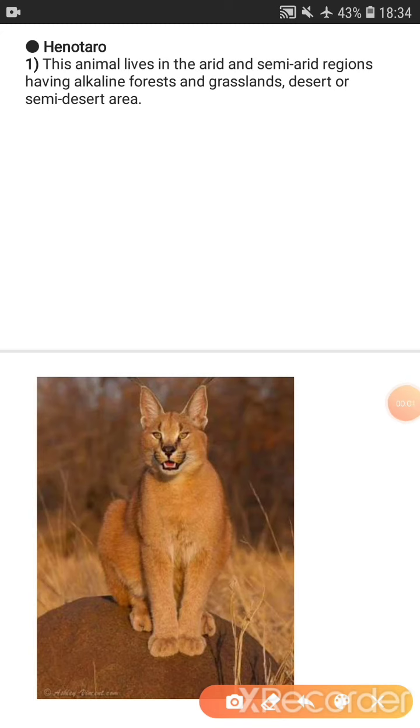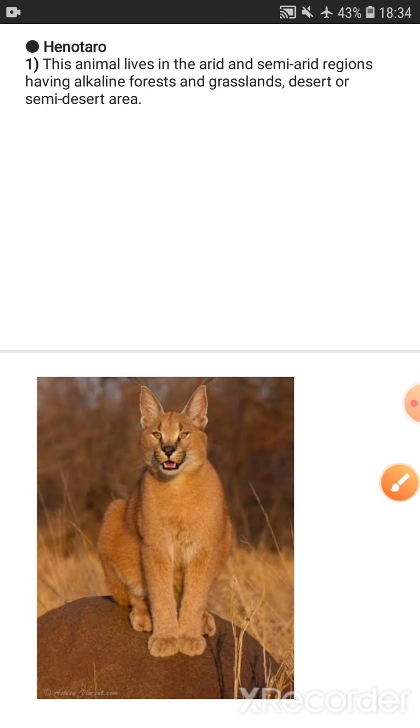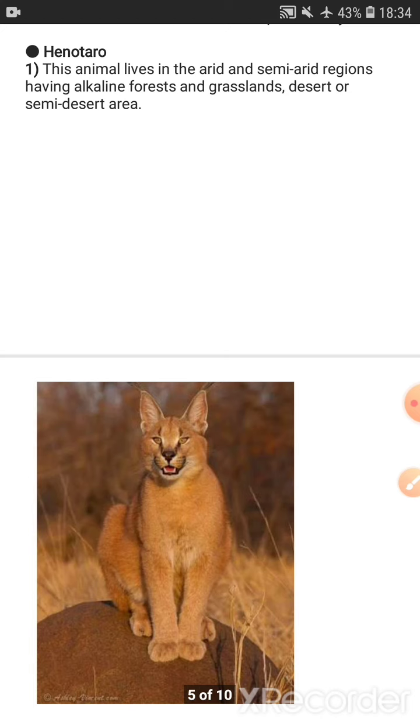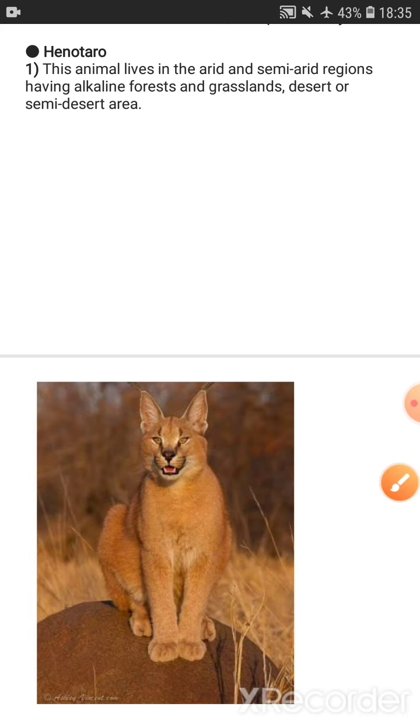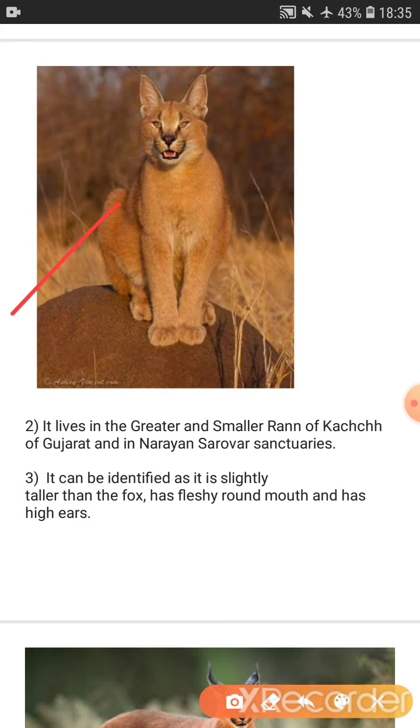Now we are going to learn about one animal named Hanathro. This animal lives in the arid and semi-arid region having alkaline forest and grassland, desert or semi-desert area. We have discussed in chapter number 8 that semi-arid and arid regions are regions where there is desert soil, and in the desert soil alkalinity used to be there, and this Hanathro animal stays in this desert and semi-desert area. I have added the image of this animal so you can get more idea about it.